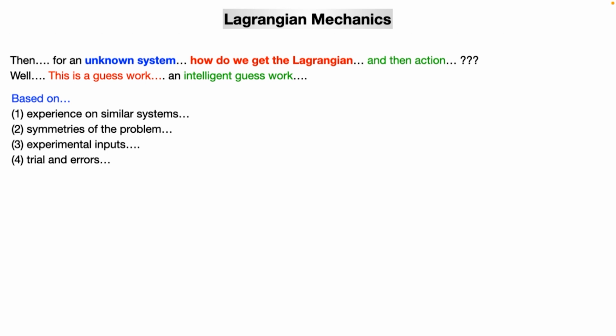Then comes the symmetries of the problem. So we know that this system has translational symmetry. That means the Lagrangian also has to have translational symmetry, and so on. And finally, the most important is experimental input. We want to have a Lagrangian or least action principle where the final equation of motion must match the experimental result. And that's why there is a lot of trial and error.